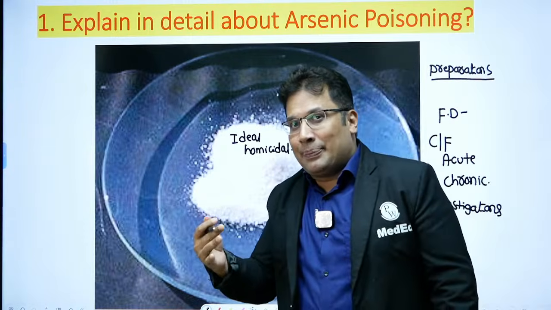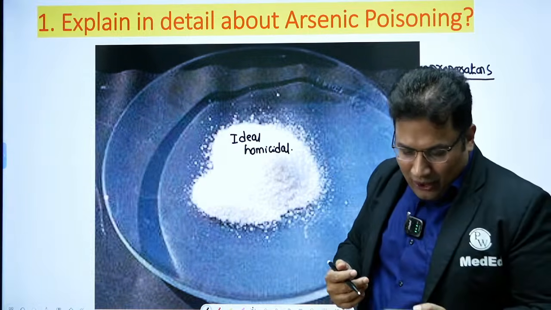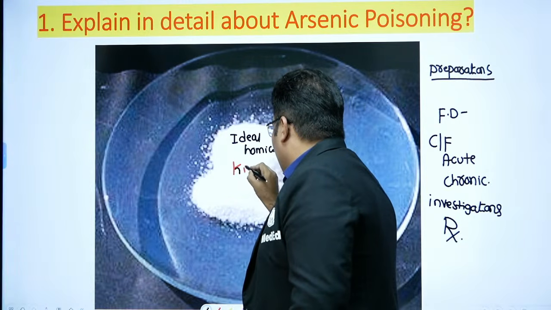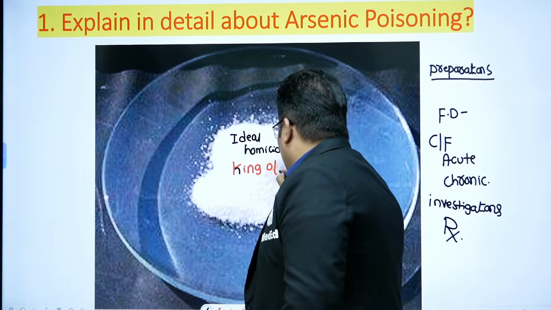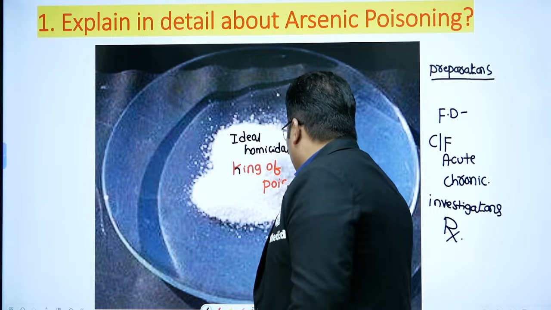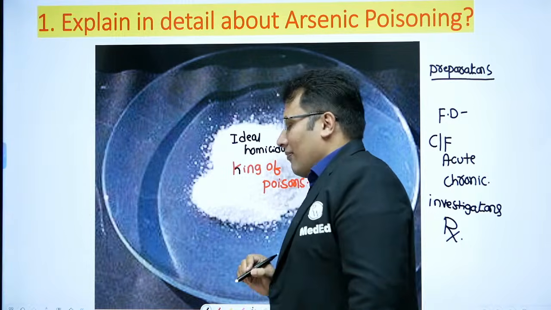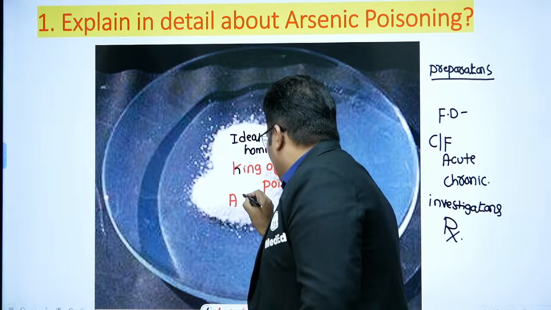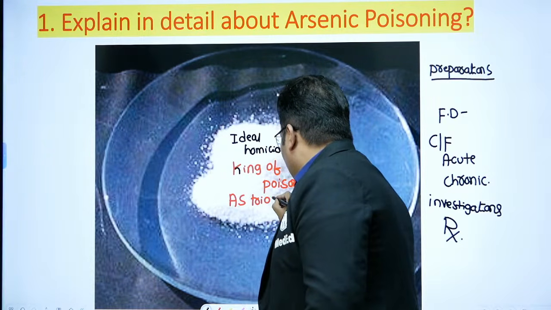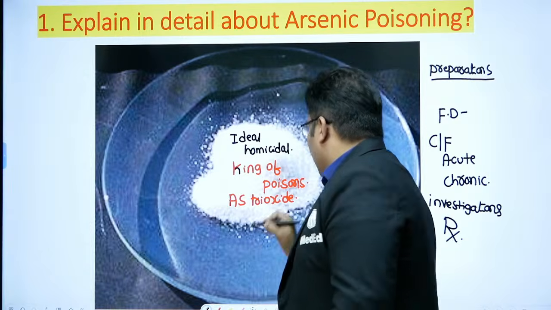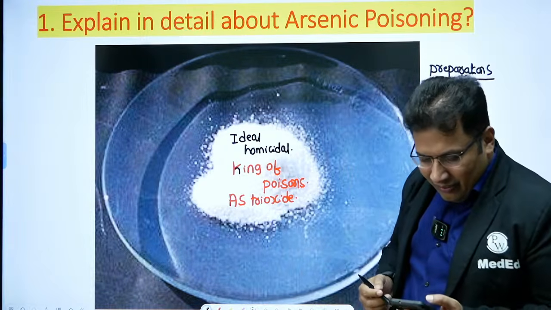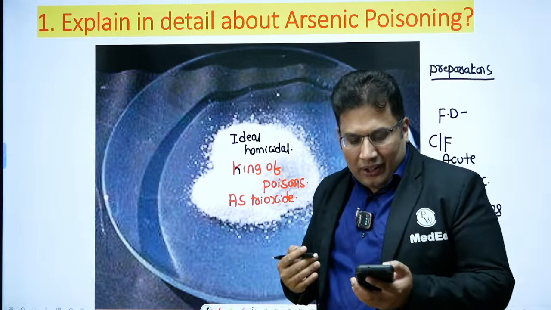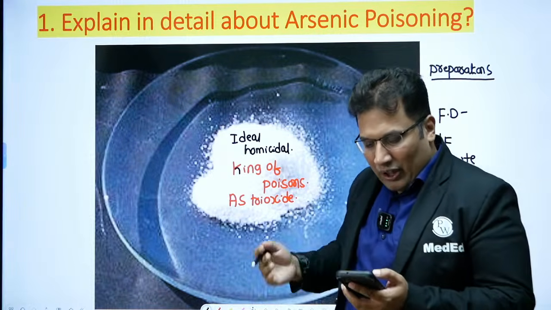Another example is thallium. It is also known as the king of all poisons. Yes, it is cheap, and the action is late. You are right, Smaranya. Good, colorless, odorless.